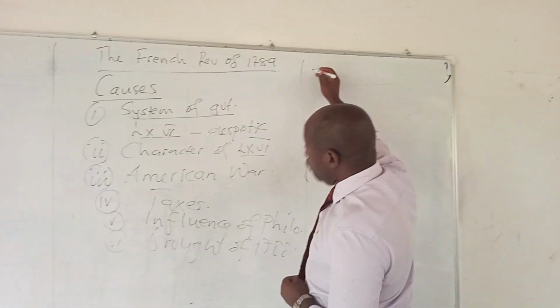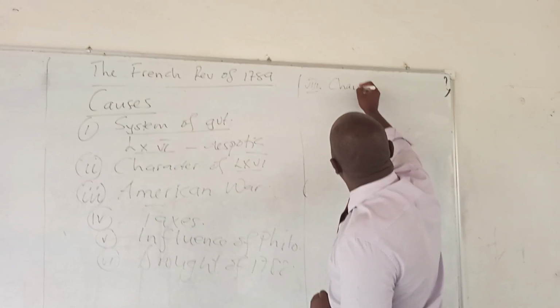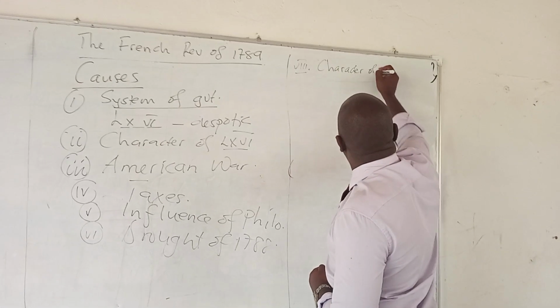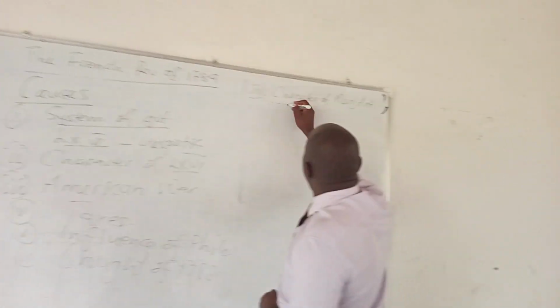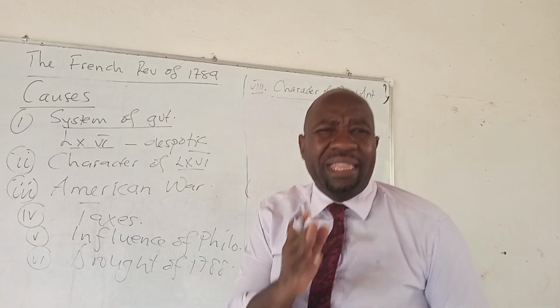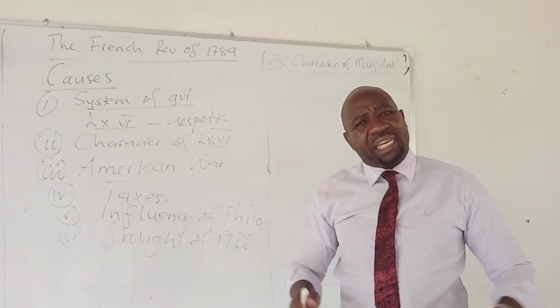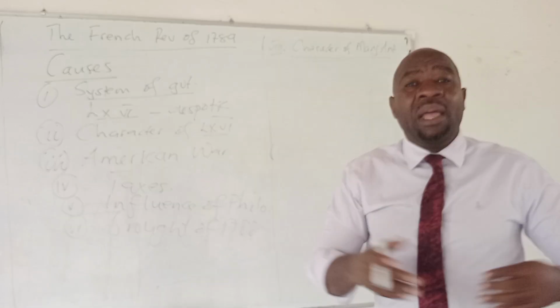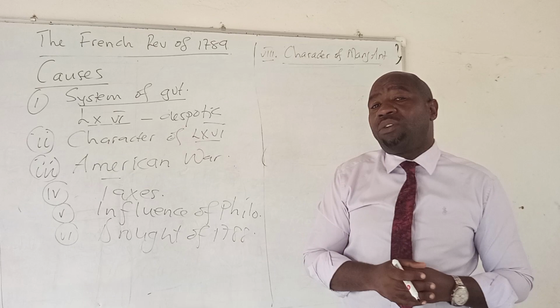Then number 7, you talk about the character of Marie Antoinette, the wife of Louis XVI. She was not educated. Her mother, Queen Teresa, confessed that her daughter did not have a good taste of education.